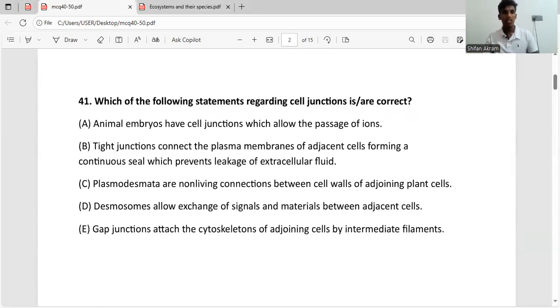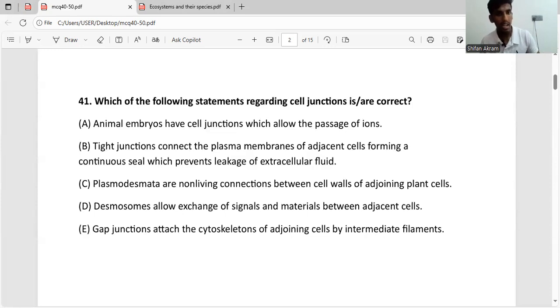Okay. Question 41. Which of the following statements regarding cell junction are correct? Okay. What are cell junctions? Cell junctions is how two cells communicate with each other. So cell junctions are present between the plasma membrane of two cells. So this is cell 1 and this is cell 2. Between these two cells, we have the cell junctions. So depending on the function, cell junctions are different types. We have desmosomes, we have tight junctions, and we have gap junctions. Now let's go through the statement.